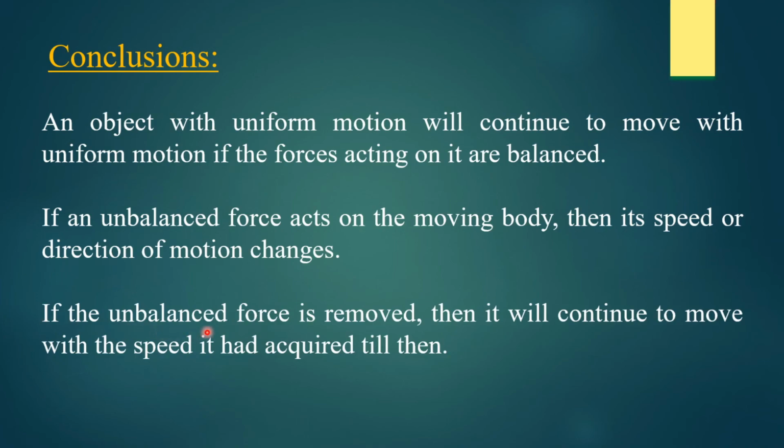If the unbalanced force is removed, then it will continue to move with the speed it had acquired till then. That means when the unbalanced force is removed, the force becomes balanced, and so the body had acquired a motion and it will continue with that same speed.